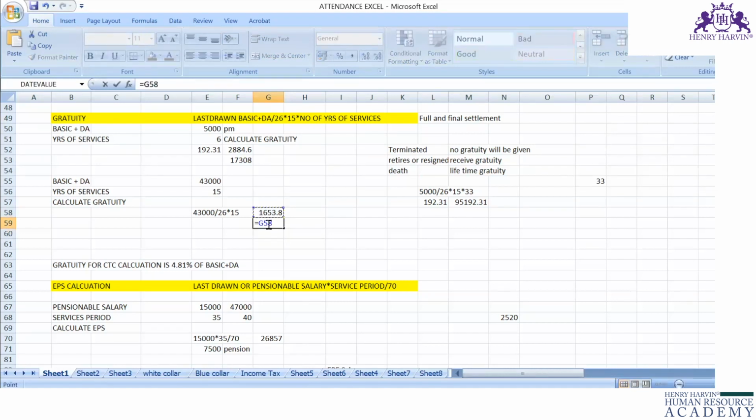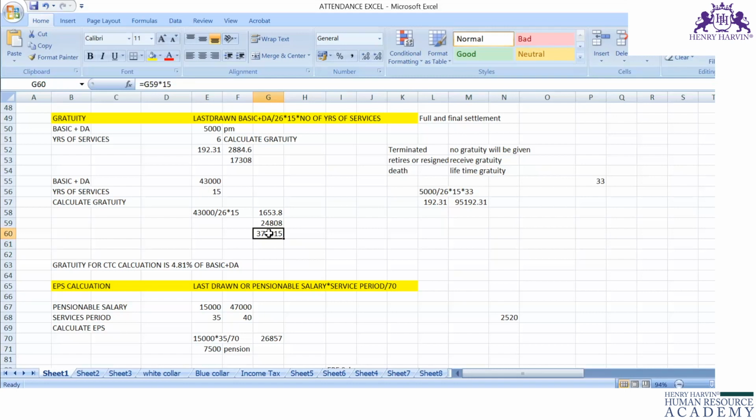That 1 day basic plus DA should be multiplied by 15, and you will get 15 days basic plus DA. That should be multiplied by years of service. Here the years of service is 15. So the gratuity amount is 3,72,115. This is how you have to calculate the gratuity for settlement.